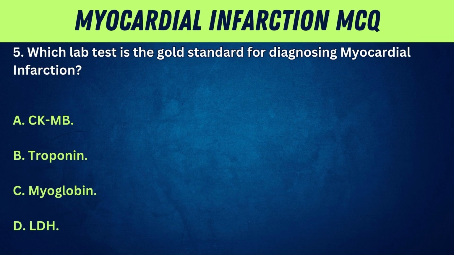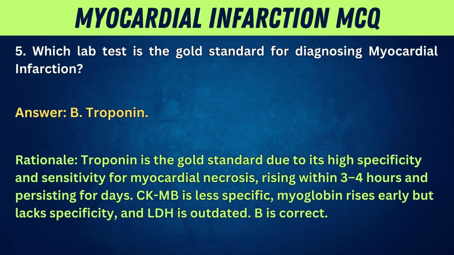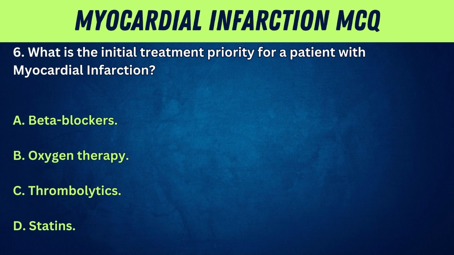5. Which lab test is the gold standard for diagnosing myocardial infarction? A. CKMB. B. Troponin. C. Myoglobin. D. LDH. Answer: B. Troponin. Rationale: troponin is the gold standard due to its high specificity and sensitivity for myocardial necrosis, rising within 3 to 4 hours and persisting for days. CKMB is less specific. Myoglobin rises early but lacks specificity, and LDH is outdated. B is correct.